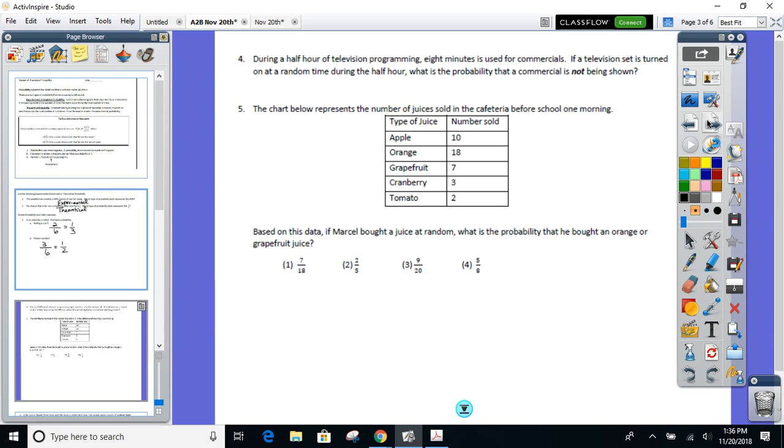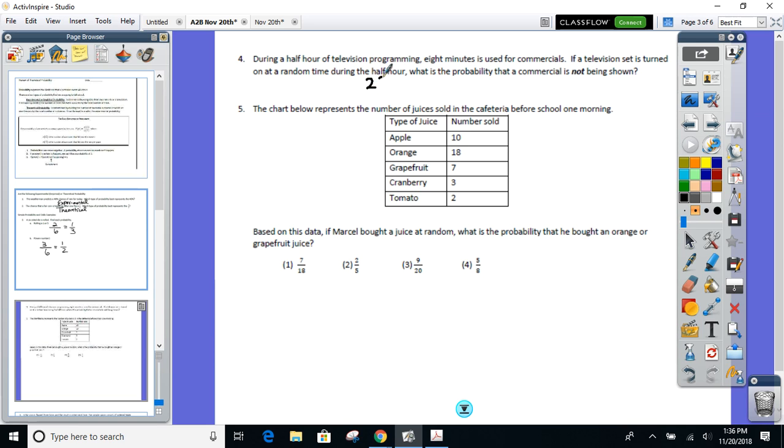Watching a 30-minute show. And then 8 of those 30 minutes are commercials. So what's the probability, the chance that a commercial is not being shown now? Not being shown. I know 8 minutes are for commercials. That means how many for not commercials then? 22, right? 30 minus the 8.